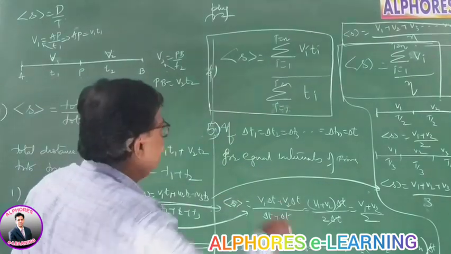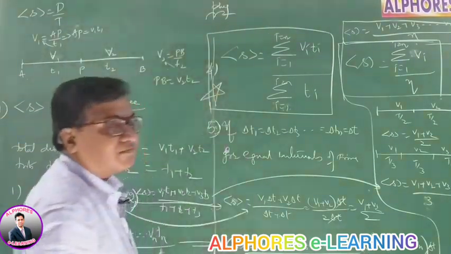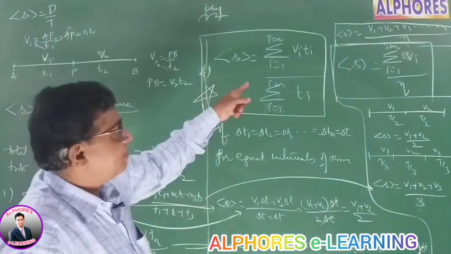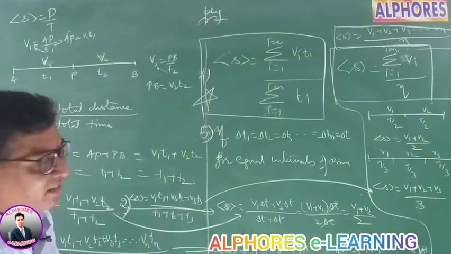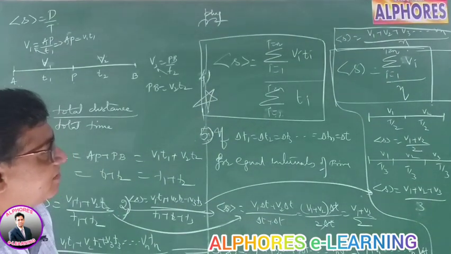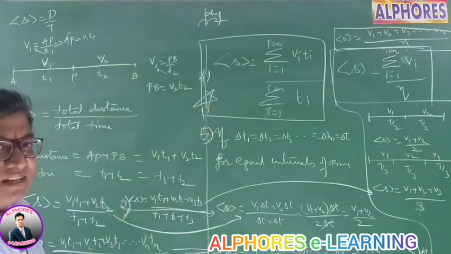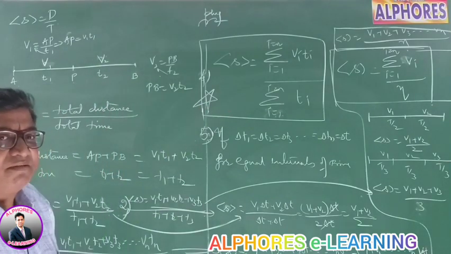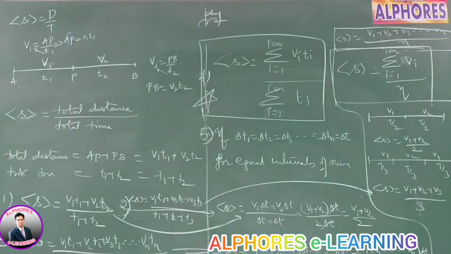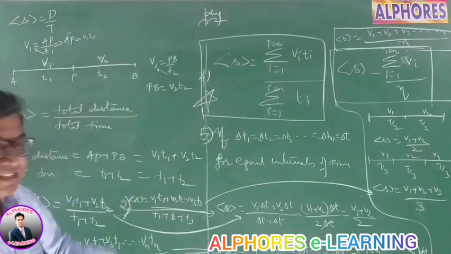This is the general formula, very important: sigma i equals 1 to n of vi ti by sigma i equals 1 to n of ti. It holds for any number of intervals, when your body travels with velocities v1, v2, v3 for time intervals t1, t2, t3.